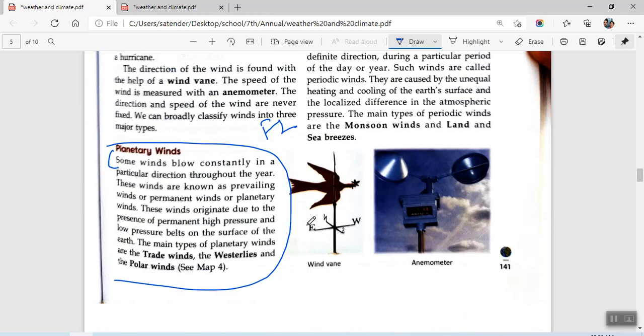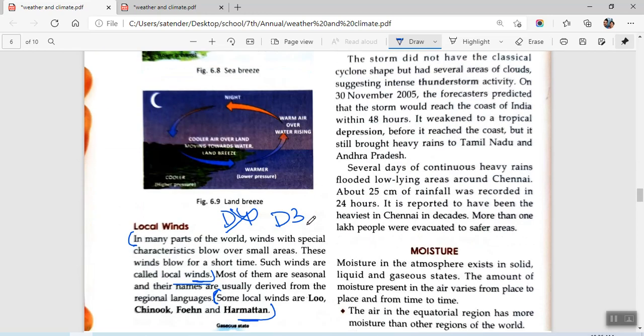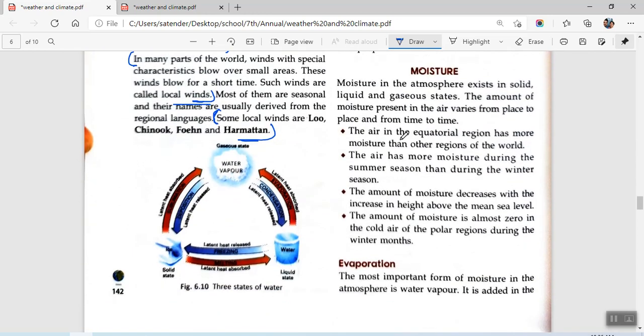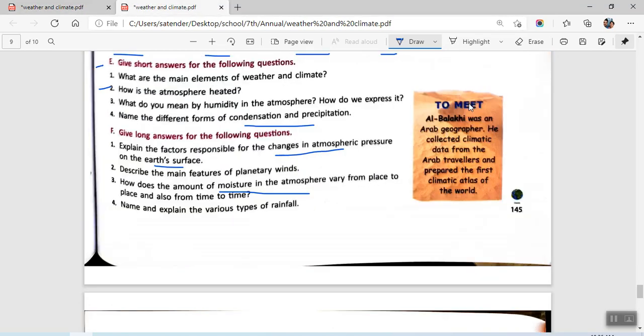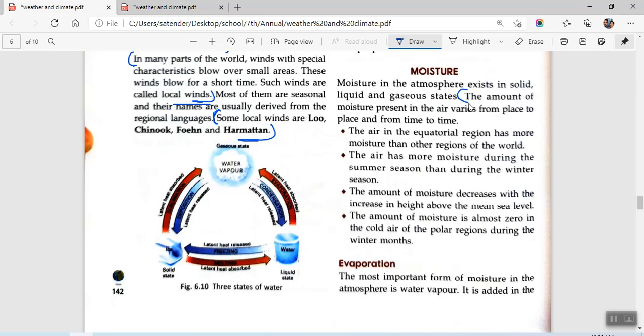After humidity, we have planetary winds and tropical moisture. You will be starting from here. This is how the moisture, this is F3. So we have the amount of moisture present in the air varies from place to place and from time to time. You will be writing all the 3 points till this point. We'll be starting from here and ending this till winter months.